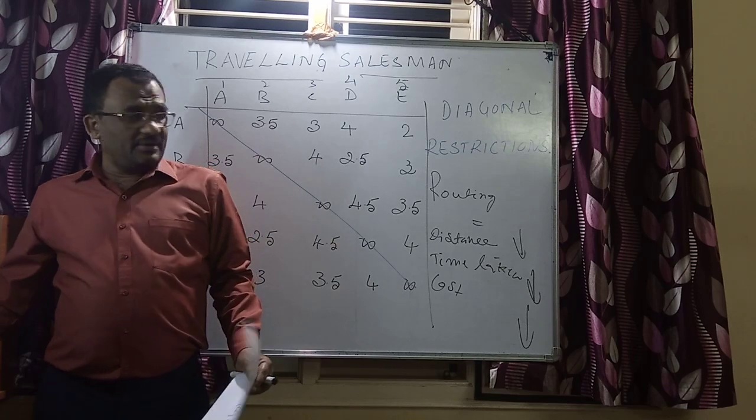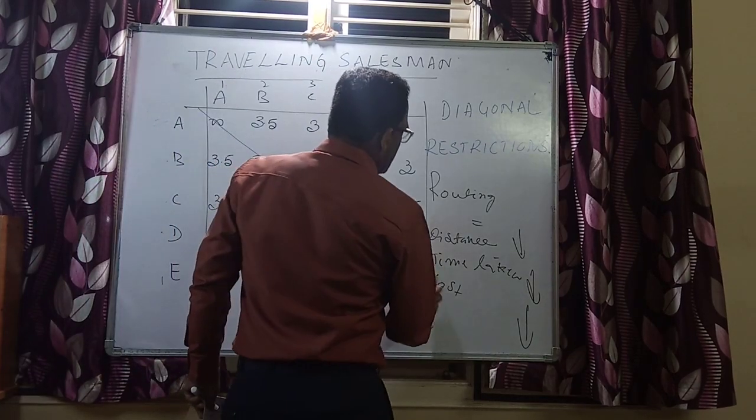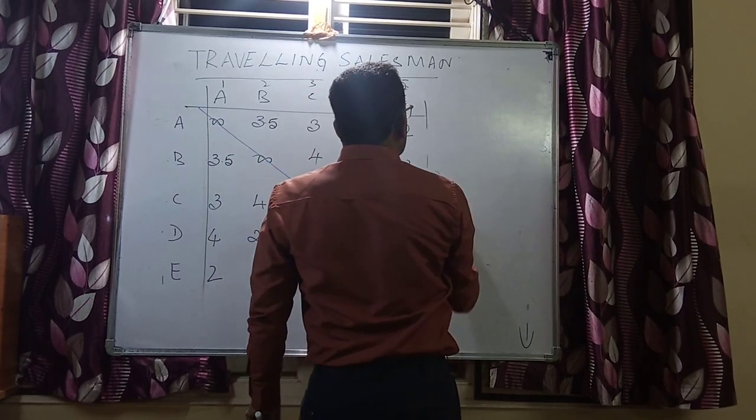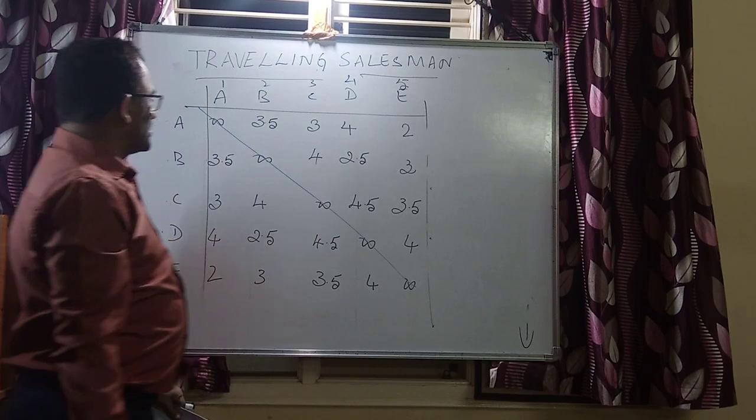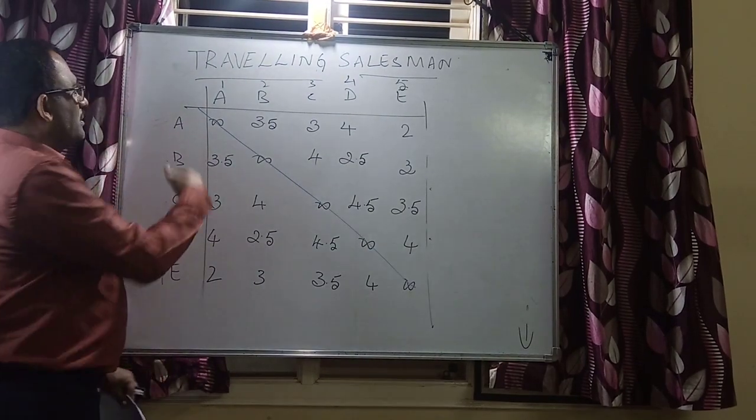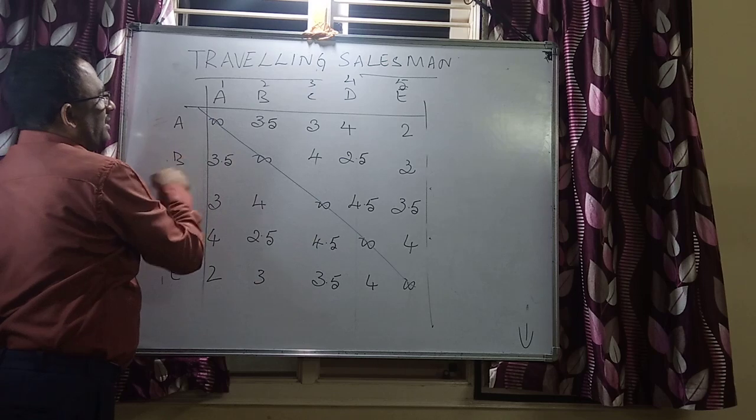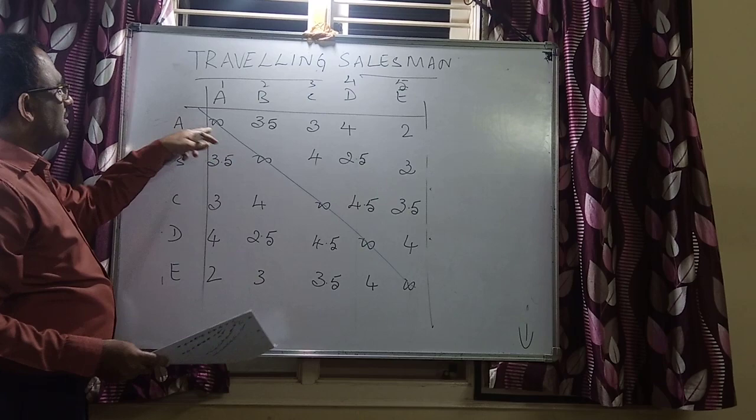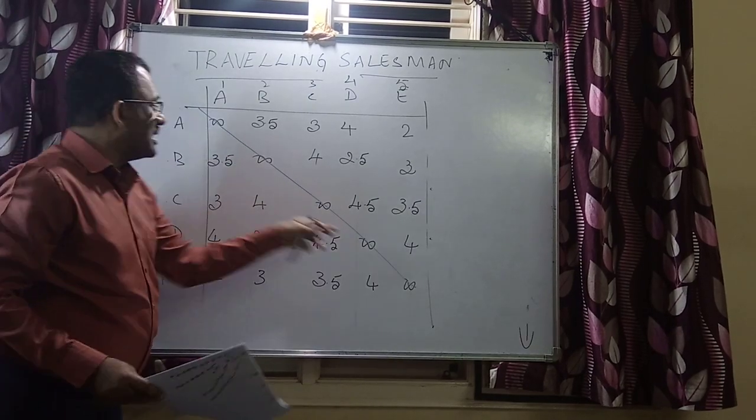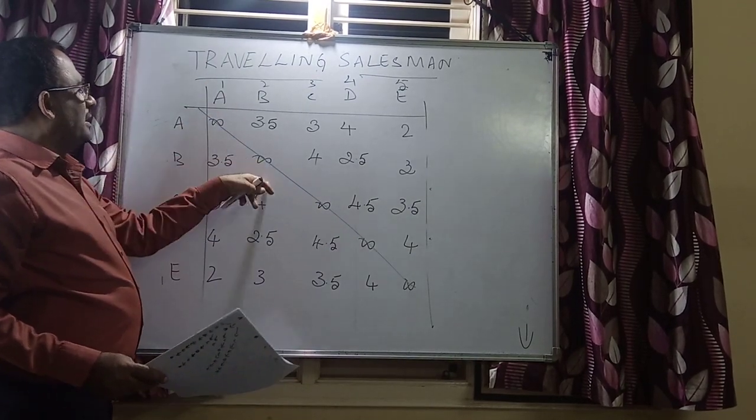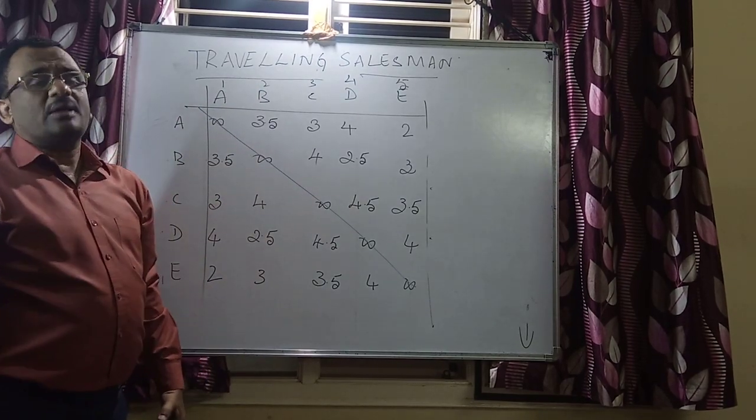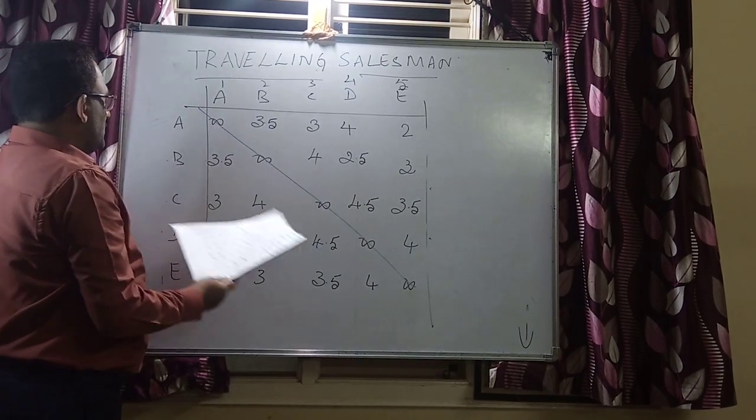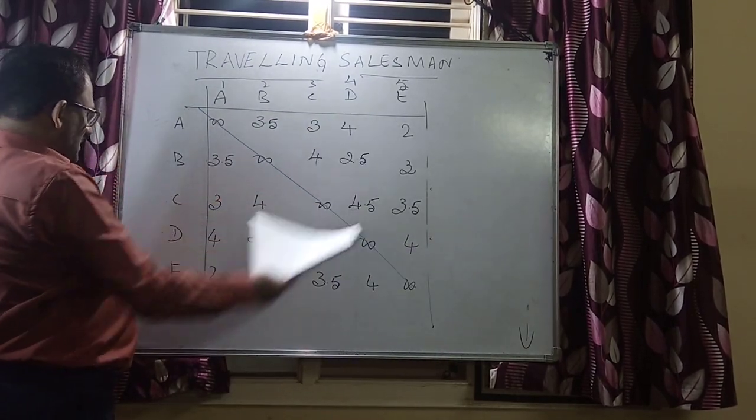In my previous videos we have discussed the assignment problem with restrictions, and this is also a special kind of restriction where we have diagonal restrictions. Look at this: diagonally we have some restrictions, denoted with infinity symbols. It means you cannot have these particular allocations. A to A not possible, B to B not possible, C to C not possible, D to D not possible, E to E not possible.